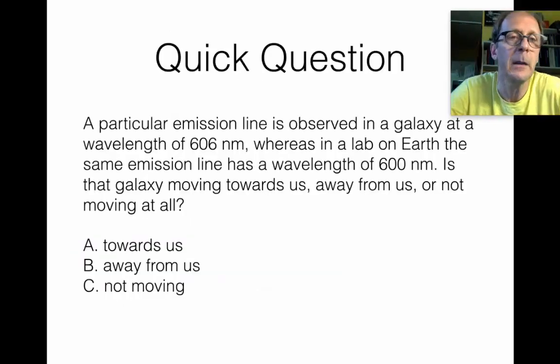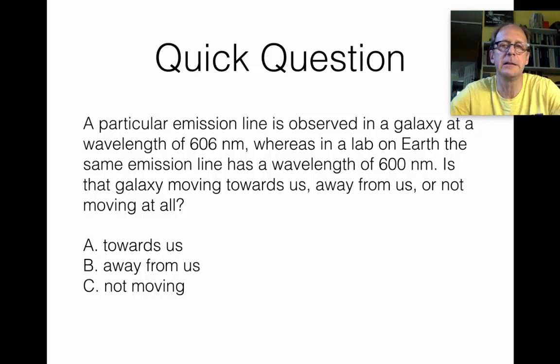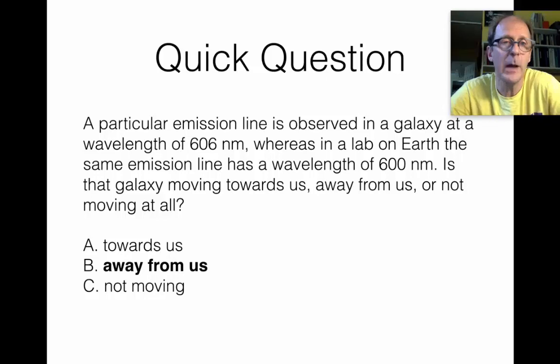A quick question. Let's say that a particular emission line, a particular feature in the spectrum of a galaxy, is observed at 606 nanometers, whereas in a lab on the Earth, the same emission line has a wavelength of 600 nanometers. So my question to you is, is that galaxy moving towards us, away from us, or not moving at all? Take a moment, hit pause if you need to think. And it's moving away. It was observed at a longer wavelength, that is, redder than normal. And so that must be because the galaxy is moving away from us.